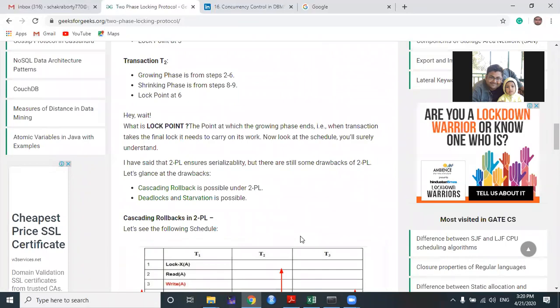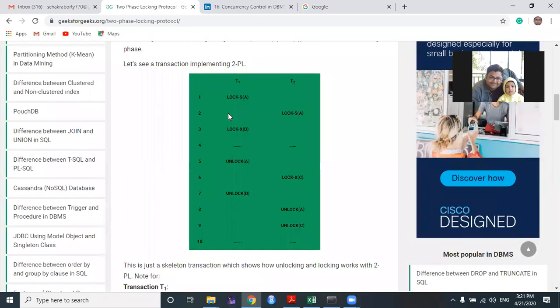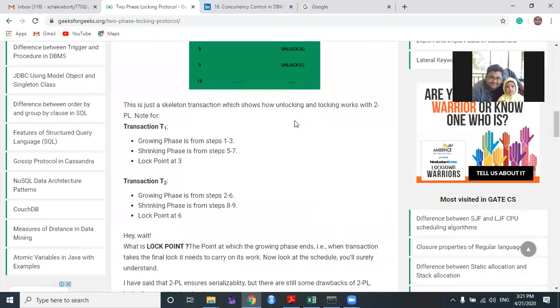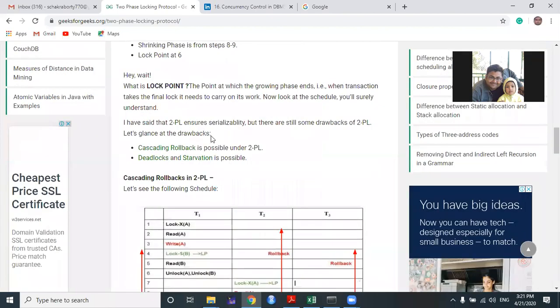Then there is less chance of conflict between the phases. Before transaction T2, if T1 releases the lock, then there is a problem. In this case the maintenance issue is less, because two different phases have been distinguished: one only for granting locks, and another only for releasing locks. So this is about the lock point.